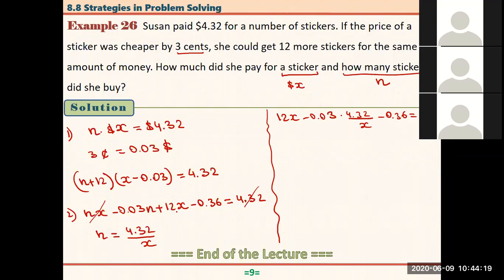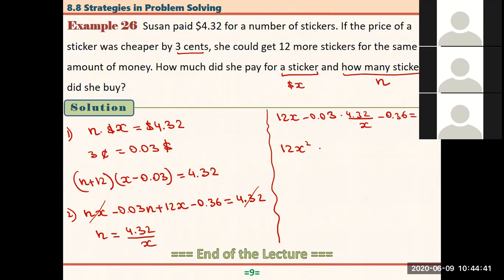Okay, so that is 12x, minus 0.03 times 4.32 over x, right? And minus 0.36. These two things are gone, right? This is what we have. Now if I multiply both sides by x, here we have 12x squared, right?